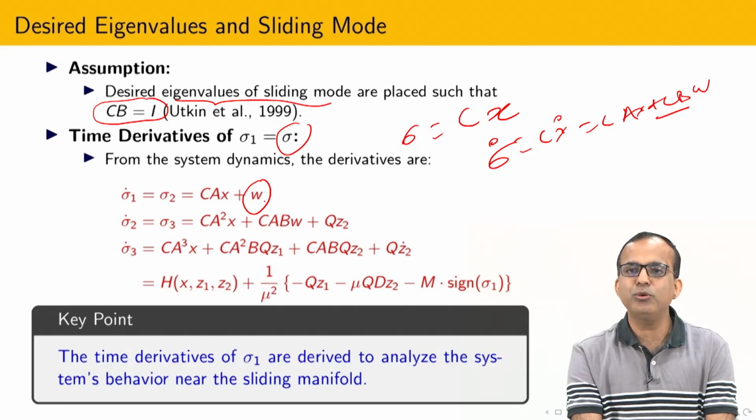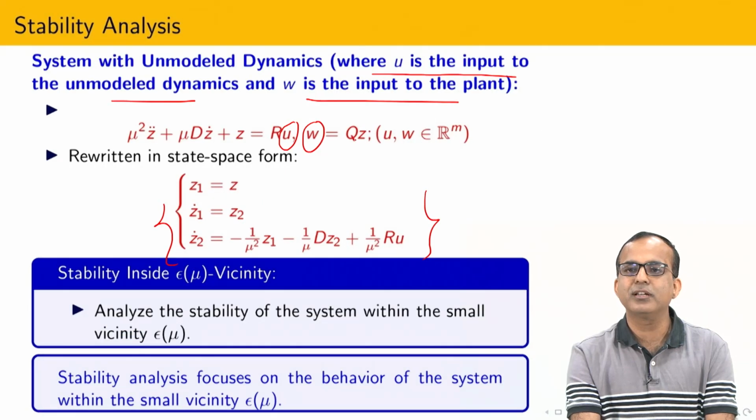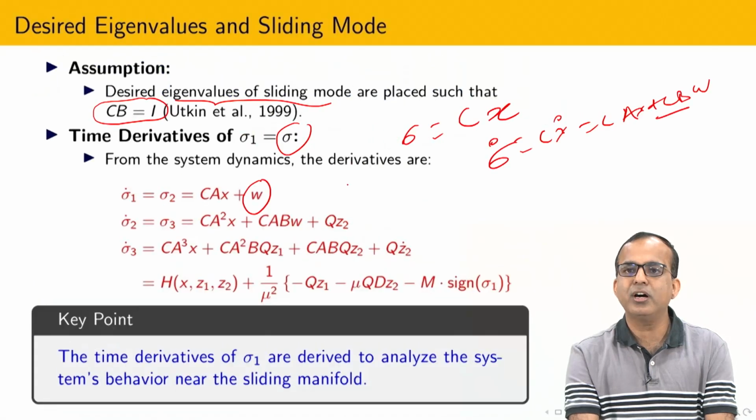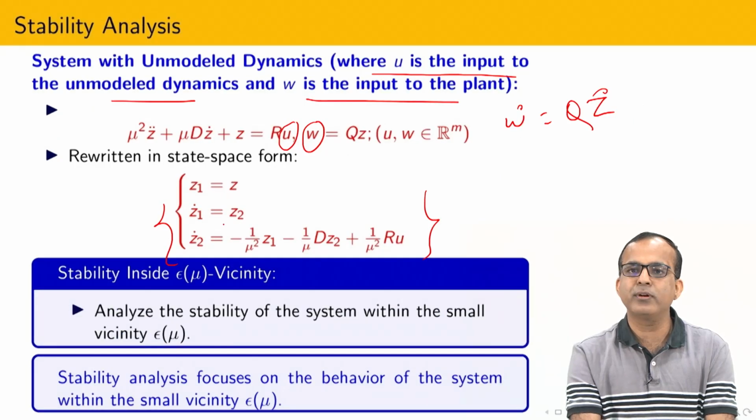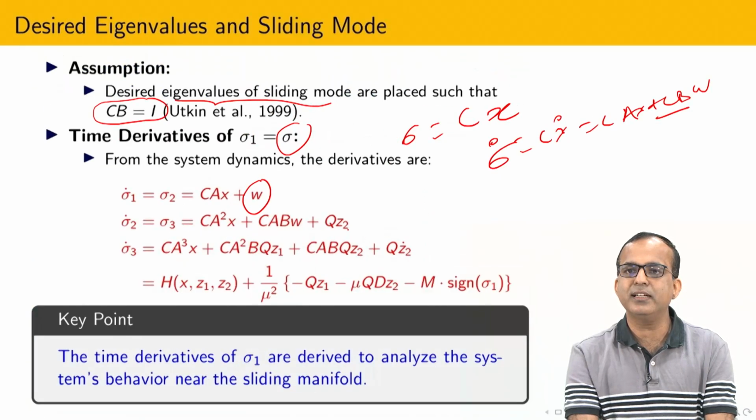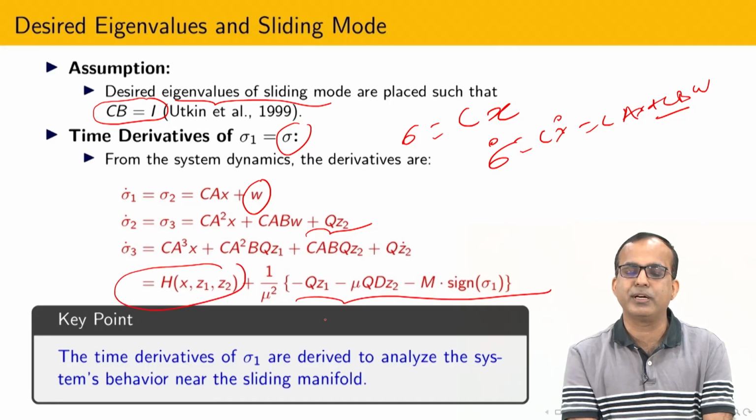Okay, and W dot comes into the picture. What is W dot? W dot is nothing but Q times Z dot, because Q is some kind of constant matrix. Now I know that here Z1 dot equals Z2 from this particular expression, and due to that reason this term comes into the picture. Similarly, if you calculate sigma 3 dot, then the control explicitly appears. Whatever nonlinear term I have, I am going to keep here.